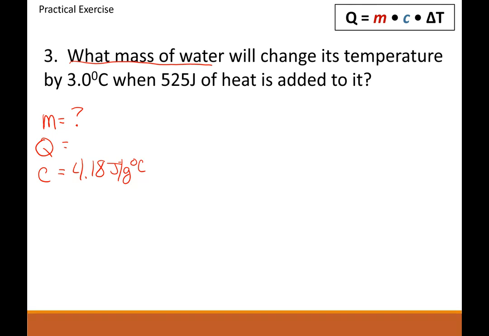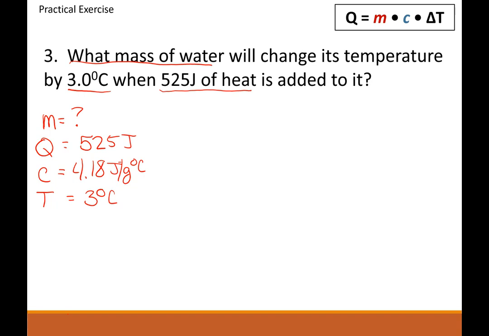And we also need the change in temperature. Okay, so let's figure these out. It says, what mass of water will change temperature by 3 degrees Celsius? So that's our 3 degrees Celsius. When 525 joules of heat is added to it, there's our heat. So this is 525 joules.